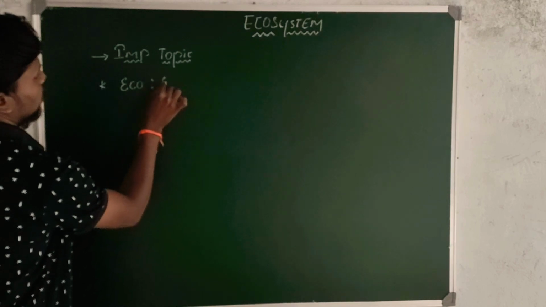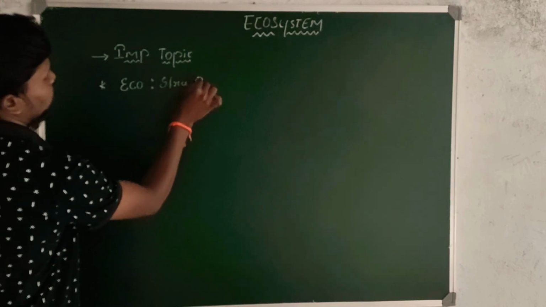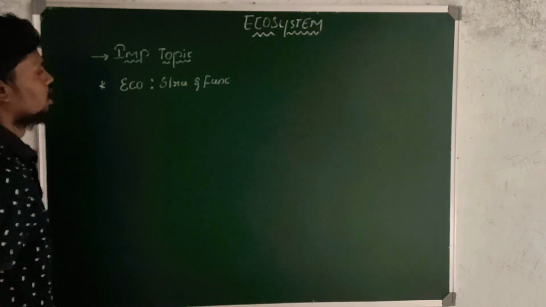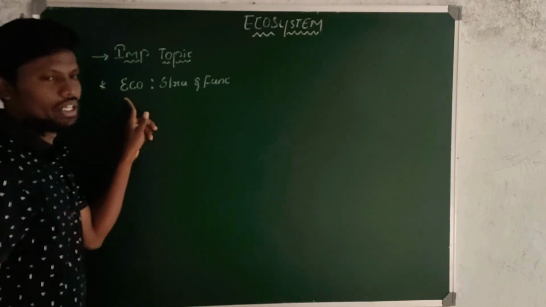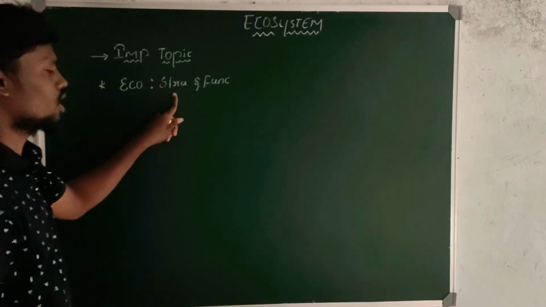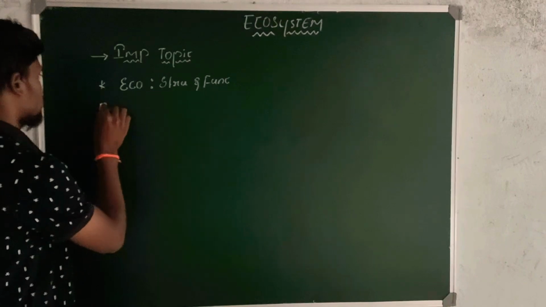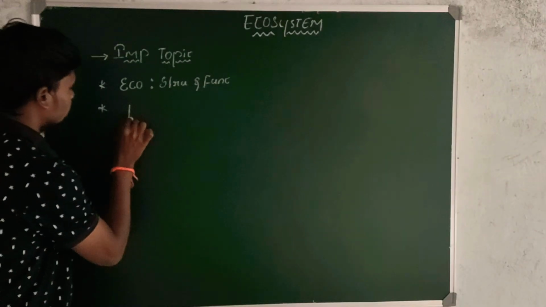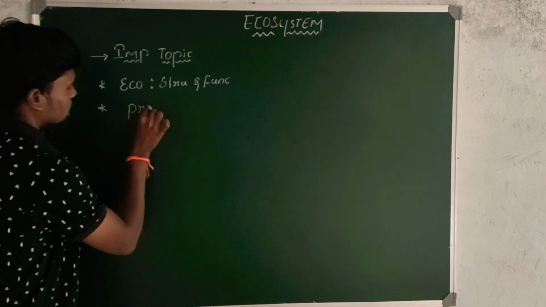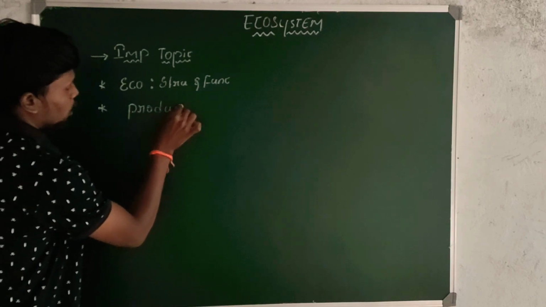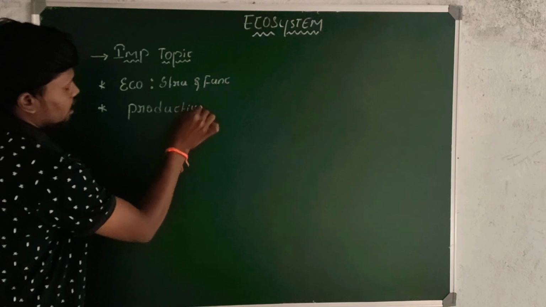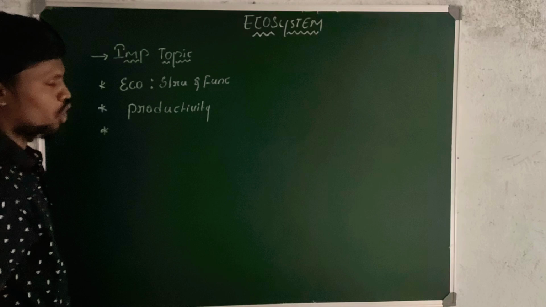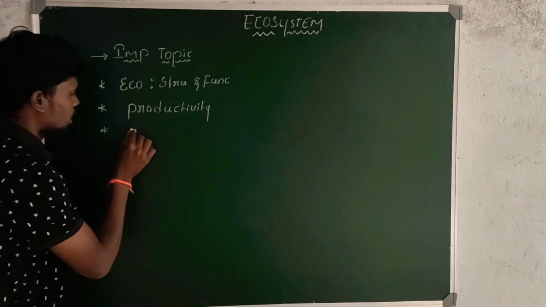and structure and functions of ecosystem. The first important topic is the definition of ecosystem and structure and function of ecosystem. The second one is productivity. The third important topic in this chapter is energy flow.